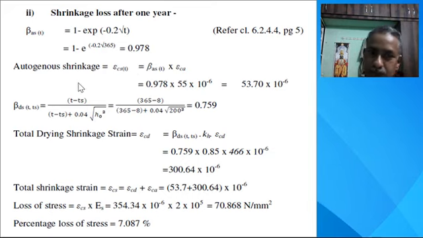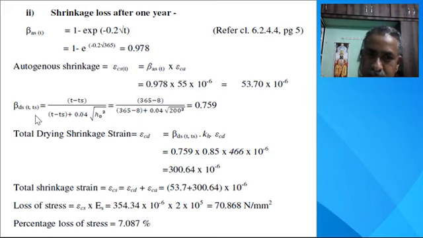So autogenous shrinkage ε_ca(t) is equal to β_as(t) multiplied by ε_ca, that is 0.978 multiplied by ε_ca. ε_ca is again the same, that is 55 × 10^-6. We get 53.70 × 10^-6.